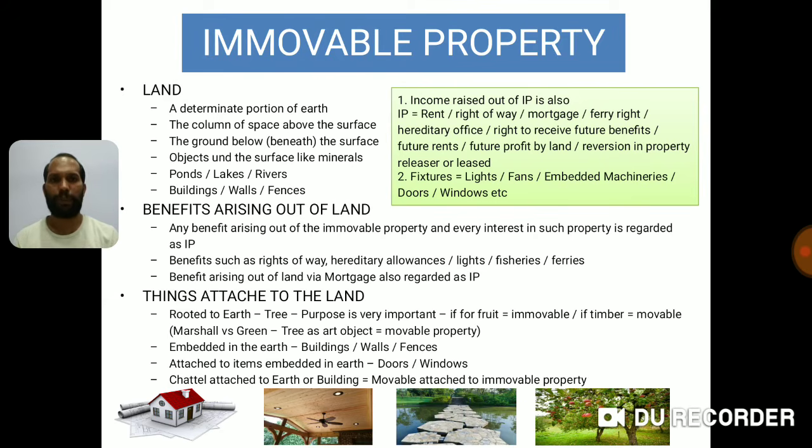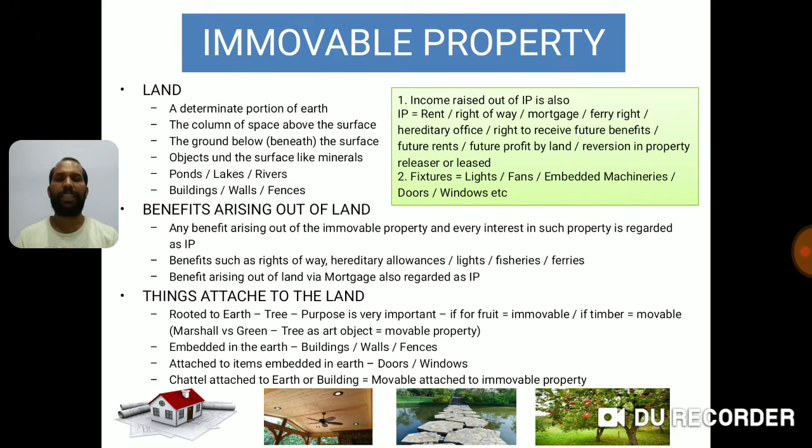Now things attached to the land, there are 4 types of things attached to land. One is rooted to earth. What is rooted to earth? Trees are rooted to earth.